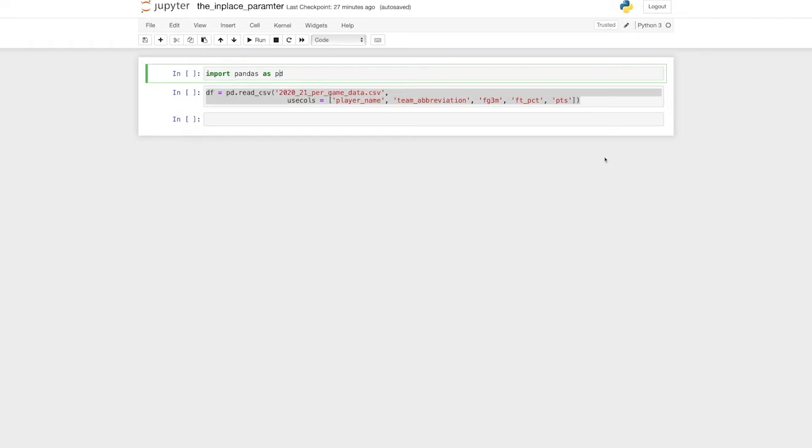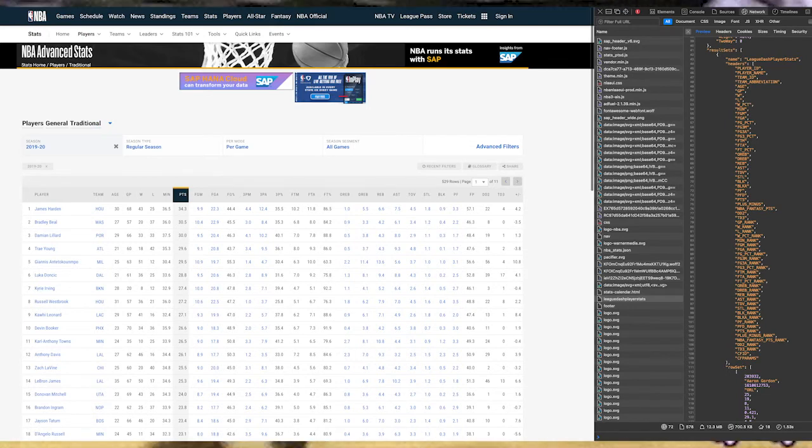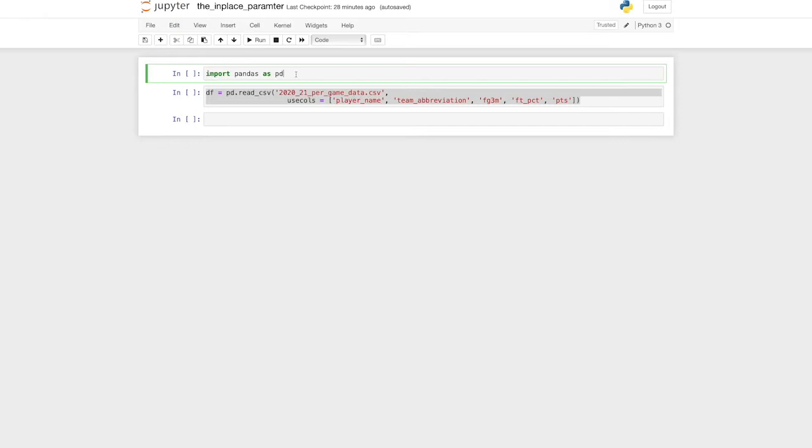Now, to help explain it further, let's see it in action. We'll run through an example using NBA stats because, well, ball is life. Now let's read in a data frame with the 2020-2021 per game stats, which we grabbed from stats.nba.com by hitting the API endpoint. We'll go into a little more detail in another video on how we did this exactly. We can use the read CSV method and save it as a data frame called df.